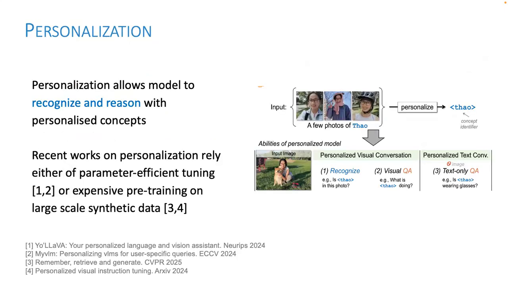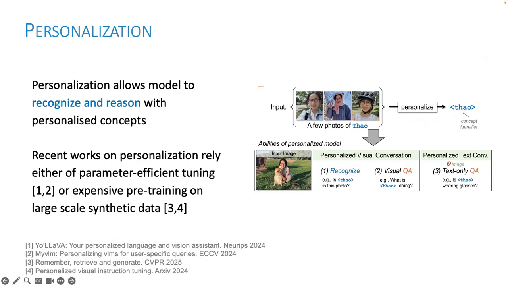Now let's talk about the second problem in adapting VLMs, which is actually personalization. Personalization allows a model not just to recognize objects in general, but to recognize and reason about concepts specific to a user. For example, my dog, my mug, or even a person like cow, which I've shown in this figure.